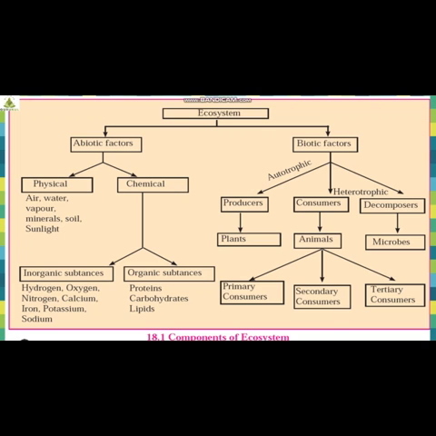And please remember, when I define ecosystem, all plants, animals, biotic factors all come under this. Abiotic factors we saw as physical, chemical, inorganic substances and organic substances. For biotic factors, we saw a lot of animals and plants and microbes. I hope this particular chart is clear to you all.